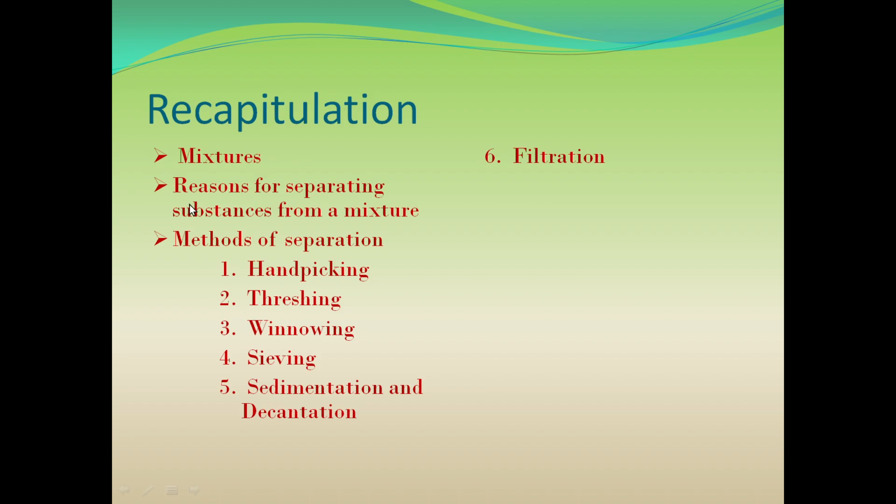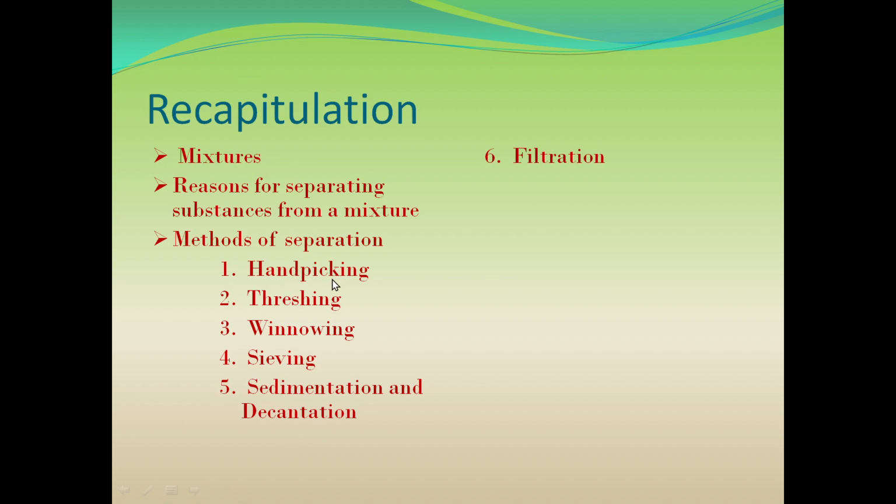Then we learned the reasons for separating substances from a mixture. As I told you earlier, there are only two basic reasons why we want to separate substances from a mixture. That is, either we do not want something or we want to obtain some pure substance or useful substance from a mixture. Then we learned about 6 methods of separation. First 4 methods are the basic methods for separating solid components from the mixture.